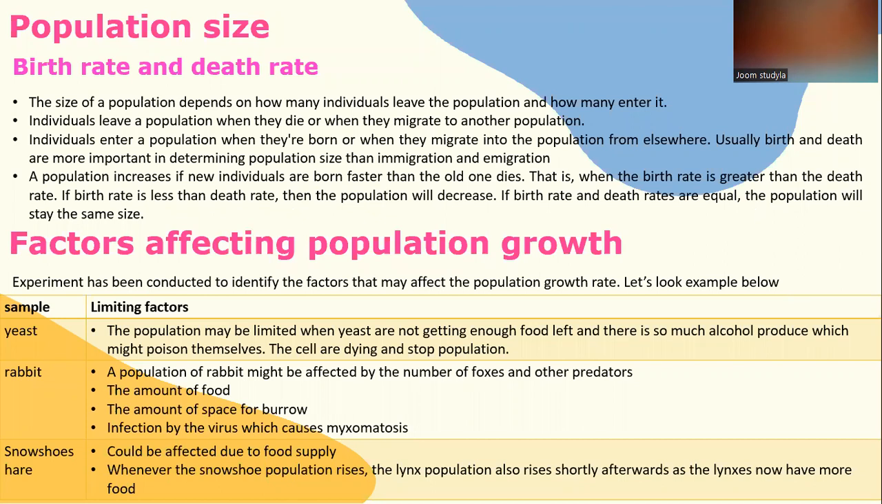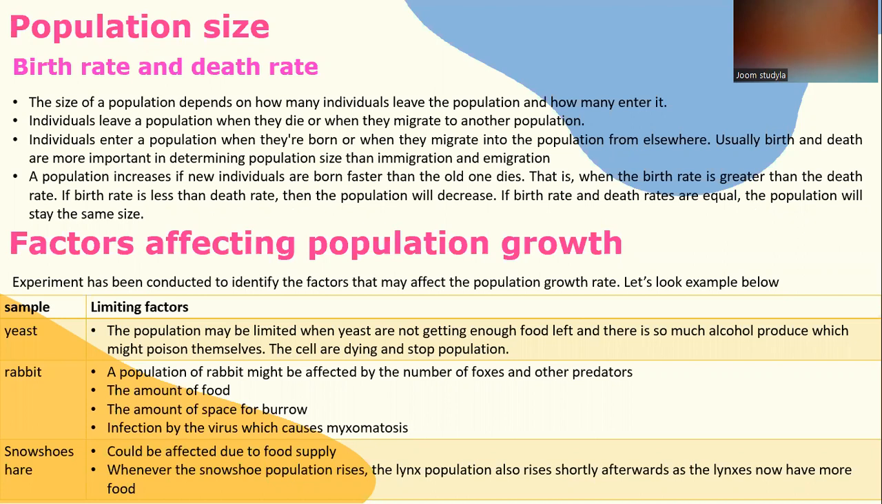Next, we look at population size. Population size, first is birth rate and death rate. The size of a population depends on how many individuals leave the population and how many enter it. Individuals leave a population when they die or when they migrate to another population. Individuals enter a population when they are born or when they migrate into the population from elsewhere. Usually, birth and death are more important in determining population size than emigration and immigration.